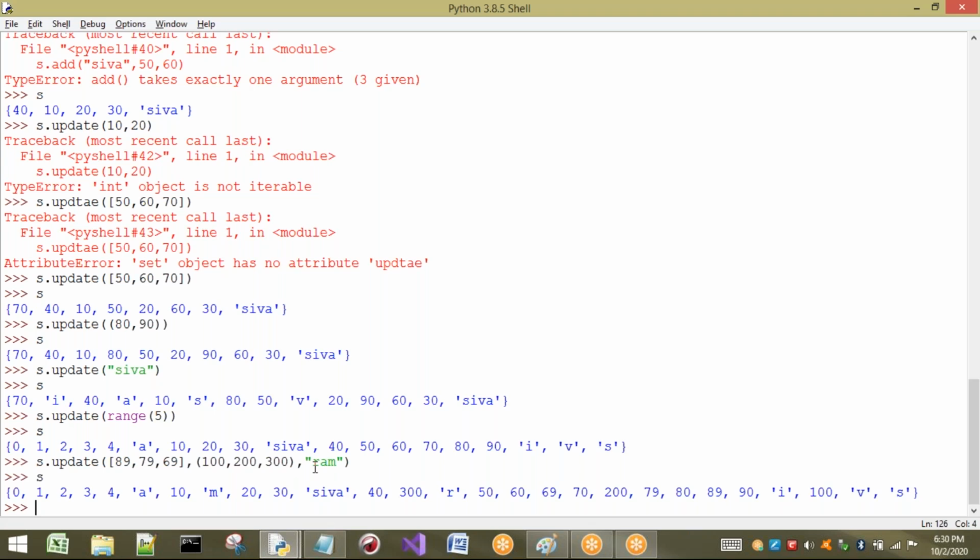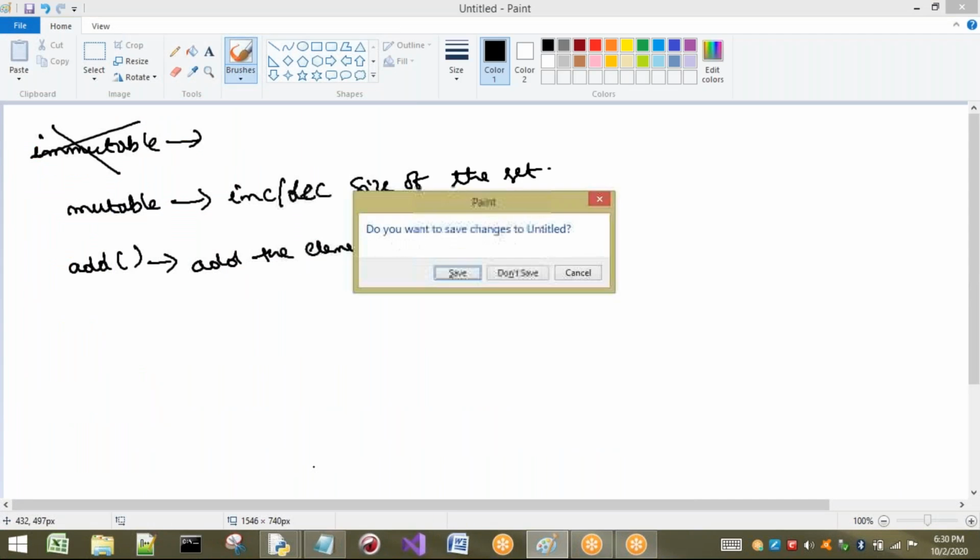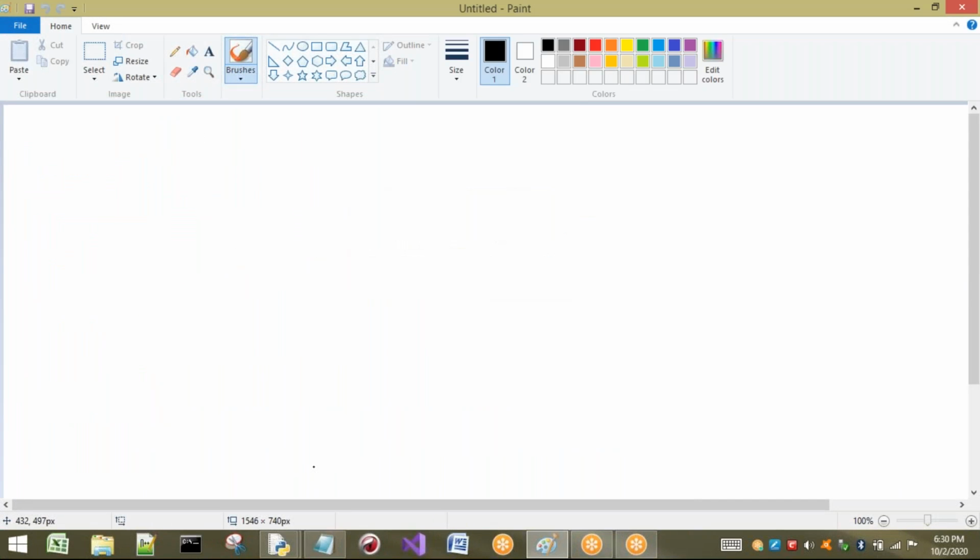Right, now let us go to the concept of the next method, that is the copy method. What is meant by copy? Already we have seen the concept of copy in our previous session. In the same way, here also copy will be the same. That is, we have seen the concept of cloning and equal to aliasing and cloning.